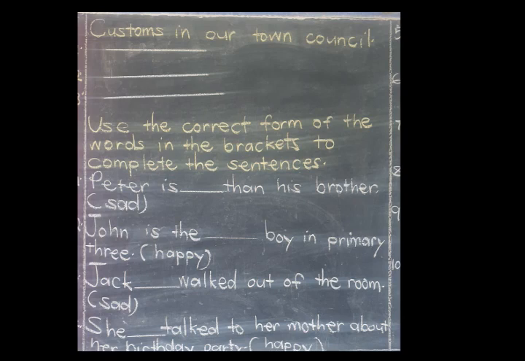Okay, so last time we looked at the different forms of the vocabulary that we had, and we wrote some of the activities on that vocabulary. So today we are going to add on. We have this small activity on the vocabulary, and the instruction says, use the correct form of the words in the brackets to complete the sentences.